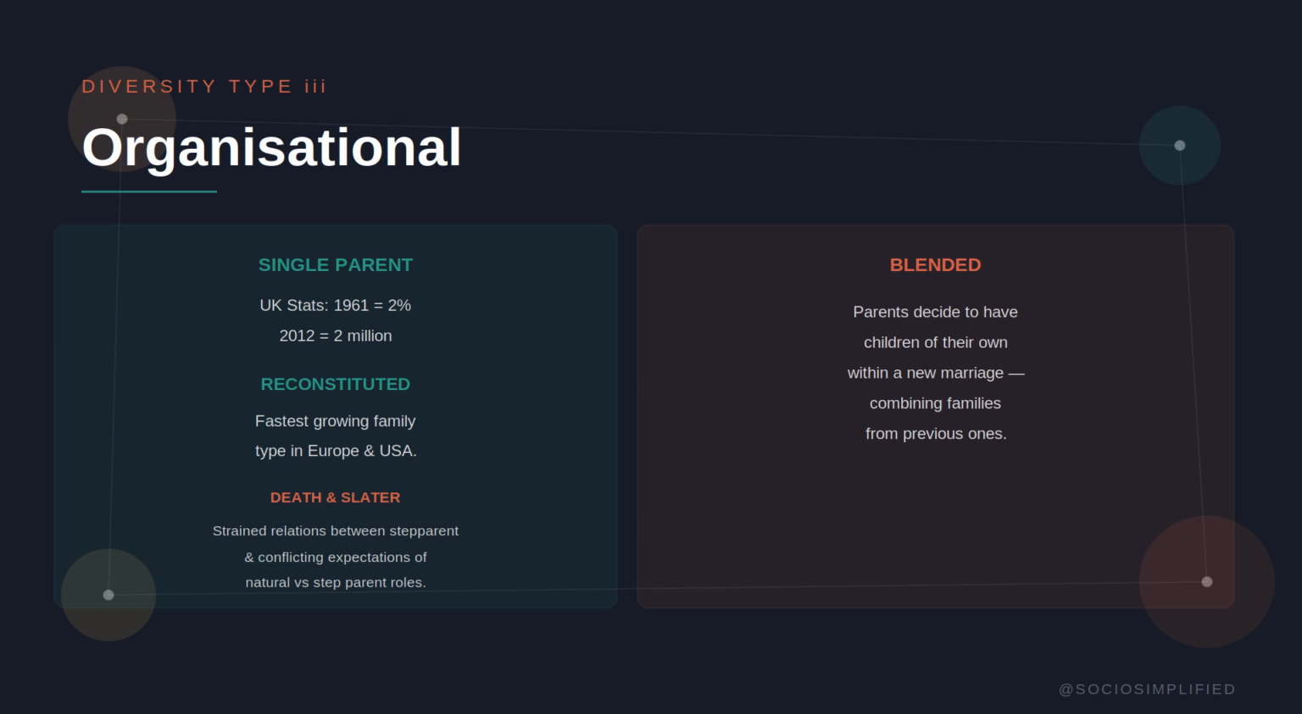And the blended family takes this further, where parents in a new marriage decide to have biological children together, combining children from previous relationships with new ones, a genuinely complex family structure.